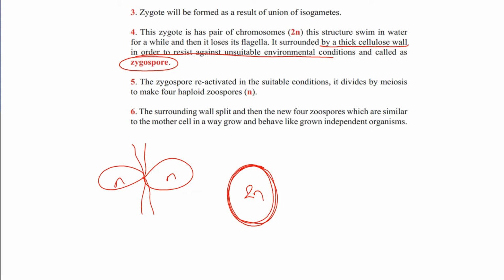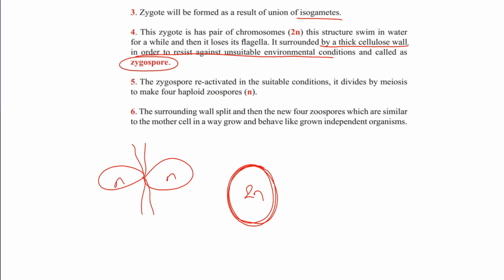Then we call it a zygospore. It is a zygote, because it is formed by the union of two isogametes. But because it is surrounded by a thick cellulose wall to resist unsuitable environmental conditions, and will grow into new organisms, with no more chance of fertilization, we call it a zygospore.